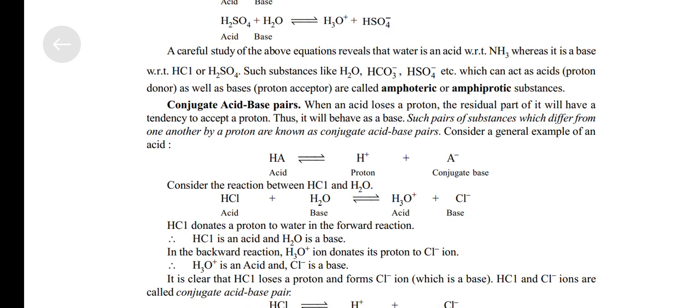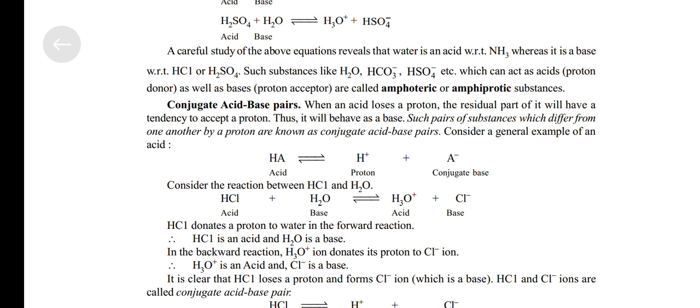A careful study of the above equations reveals that water is an acid with respect to NH3, whereas it is a base with respect to HCl or H2SO4. Such substances like H2O, HCO3 negative, HSO4 negative, etc., which can act as acid, proton donor, as well as base, proton acceptor, are called amphoteric or amphiprotic substances.